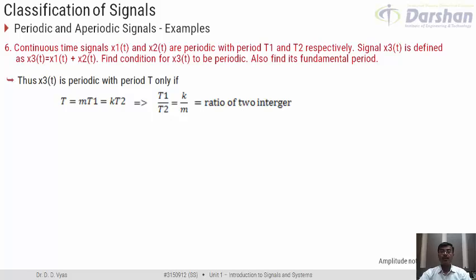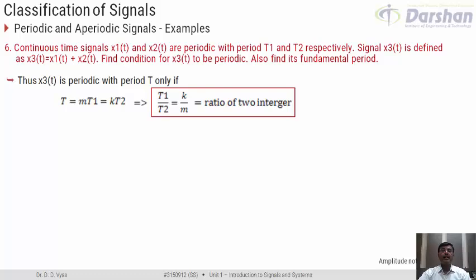So what do we find? We find that the condition for x3(t) to be periodic is that the ratio of the period of x1, that is T1, and the period of x2, that is T2, should be a ratio of two integers. So this becomes our condition for x3(t) to be periodic.